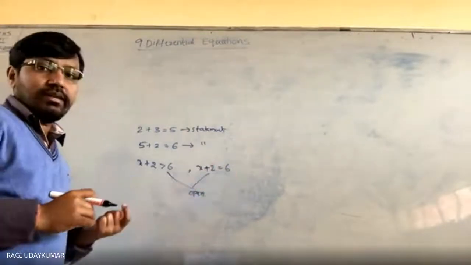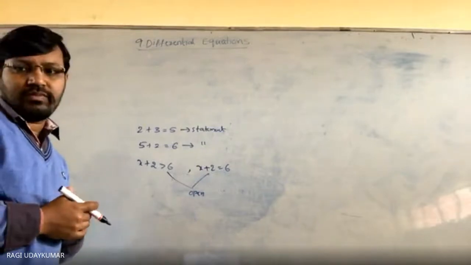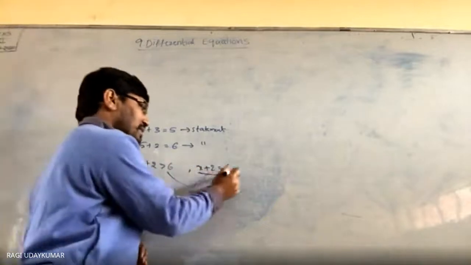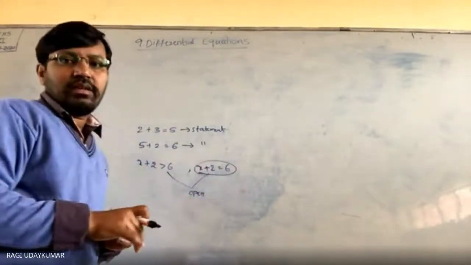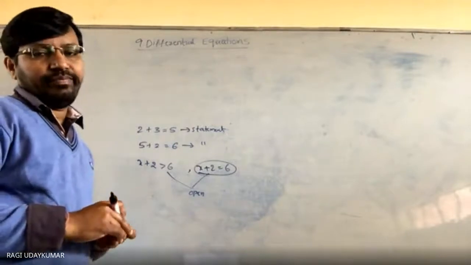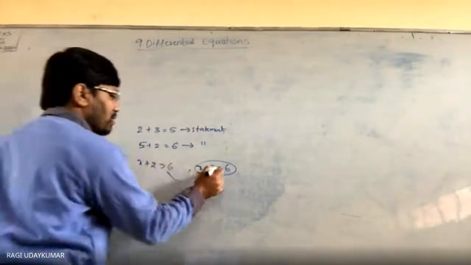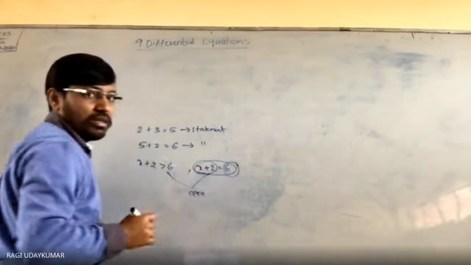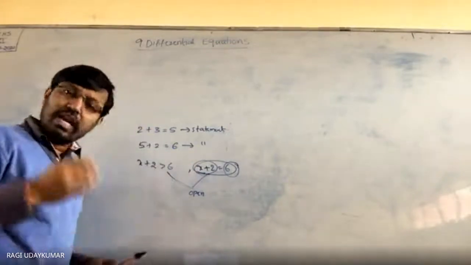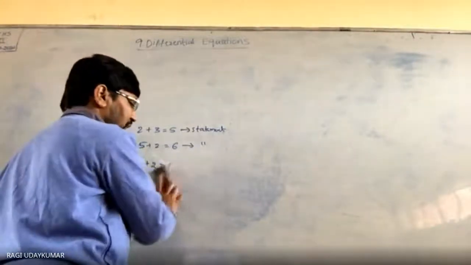An open sentence in which an equals to sign is there is called an equation, like this. So simply you can say that two algebraic expressions are equated. This is an algebraic expression, this is an algebraic expression. If both are equated by the equals to symbol, it is an equation. Now here we are going to learn the differential equation.